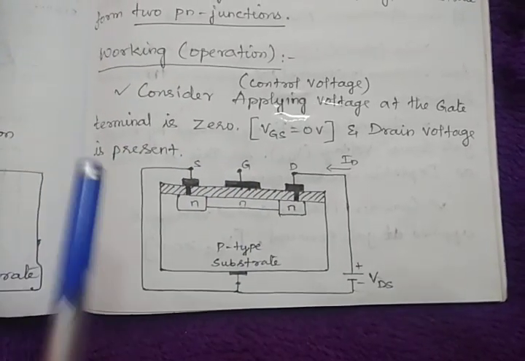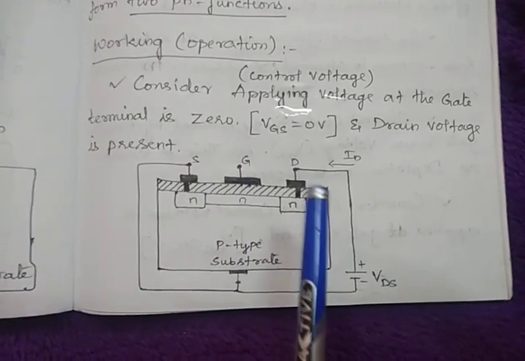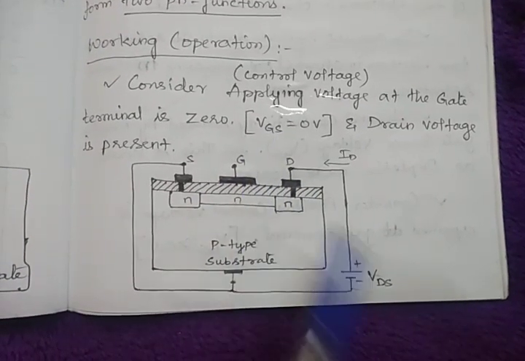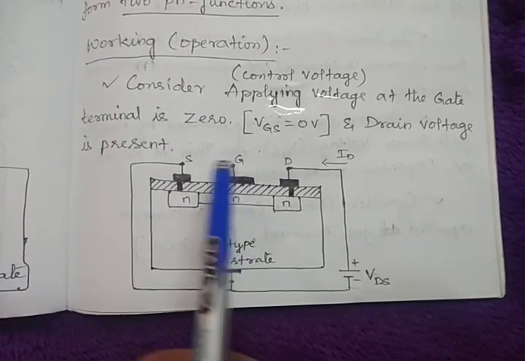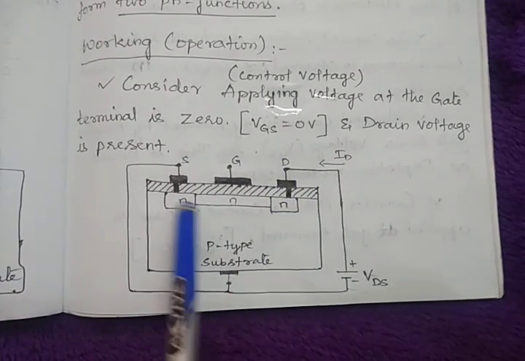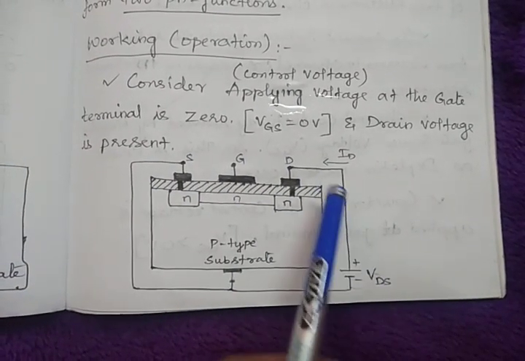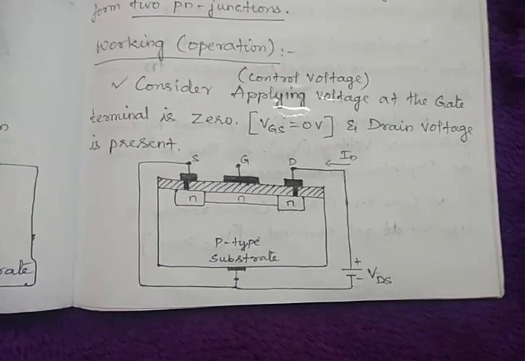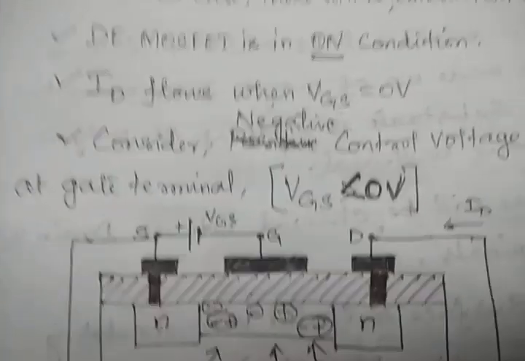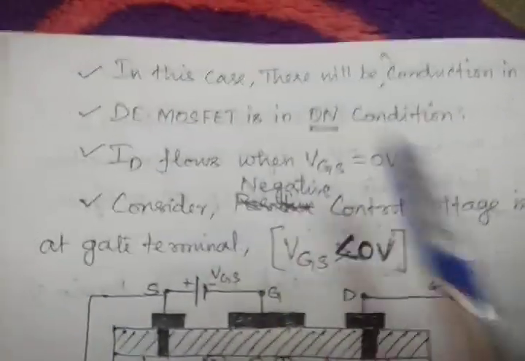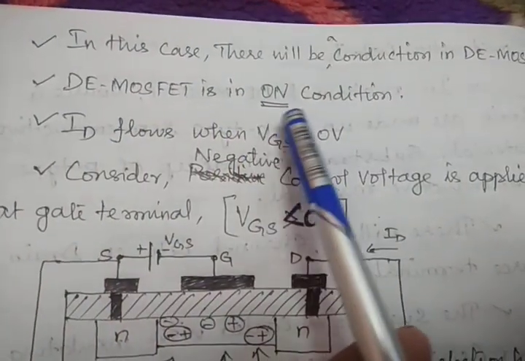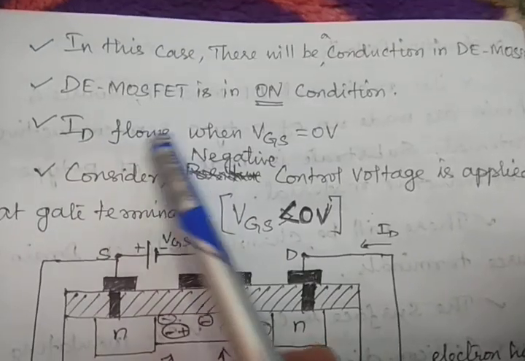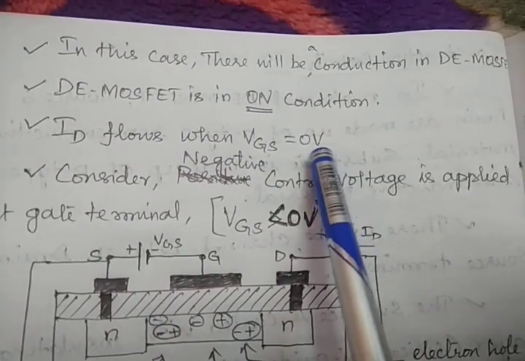Whereas in the previous case, the enhancement MOSFET, when VGS is 0, there is no conduction, correct? But in this depletion MOSFET, when VGS is 0, you will get a maximum current flow, the output current, which means drain current. So in this case there will be conduction in the DE MOSFET. DE MOSFET is in the on condition. ID flows when VGS is 0.